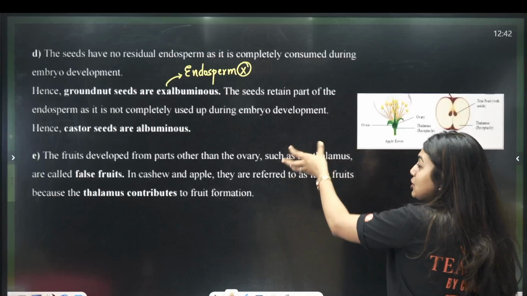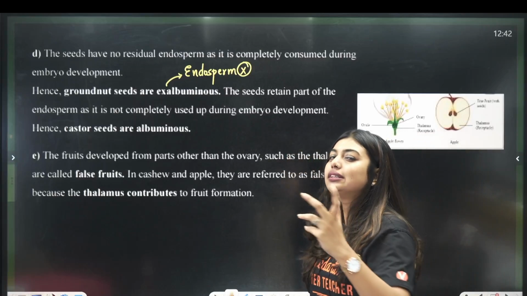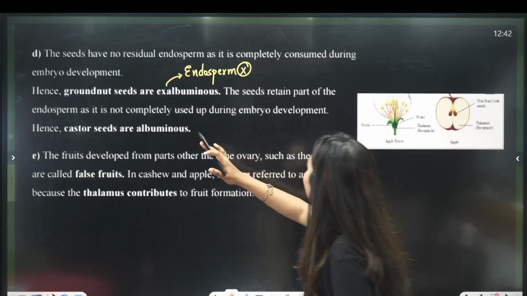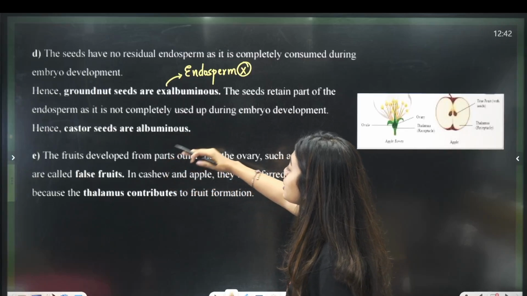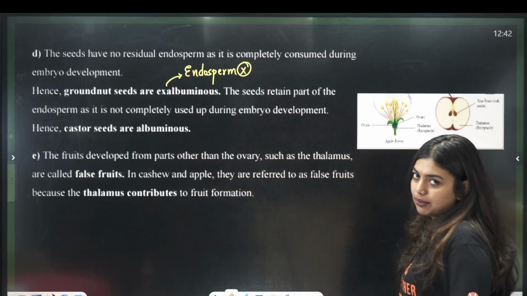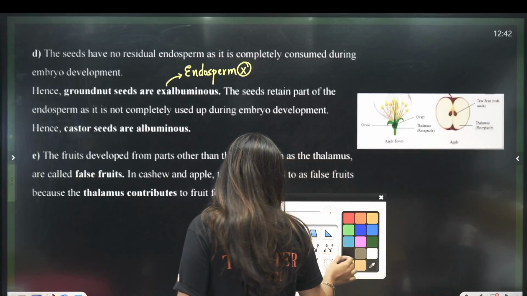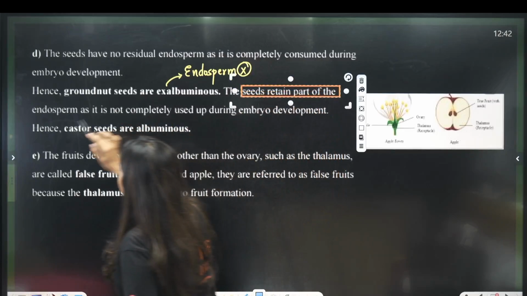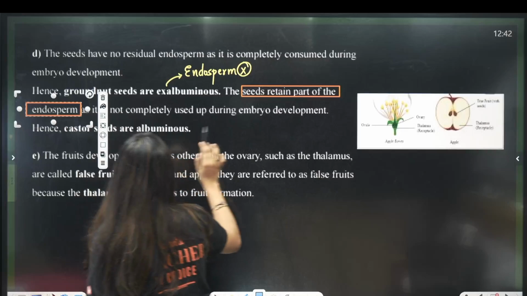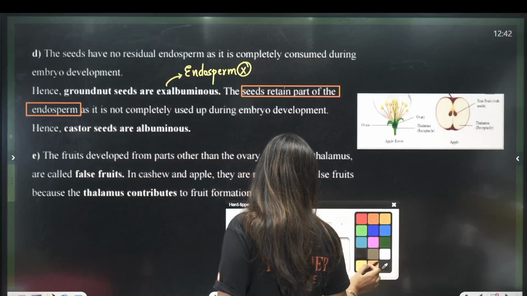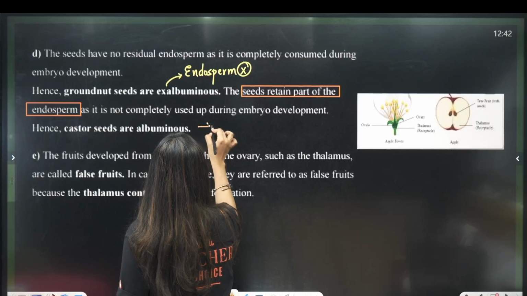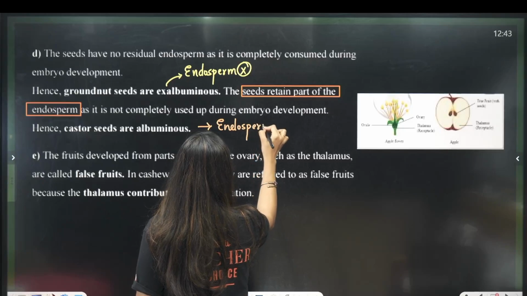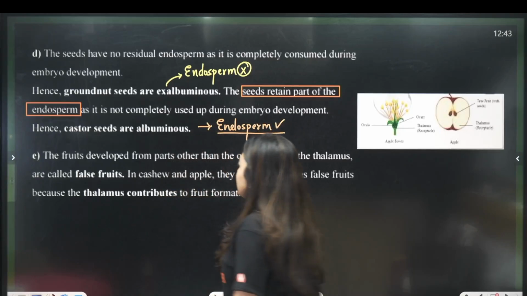Next is the seed which is going to retain a little of the endosperm. The seed retains part of the endosperm as it is not completely used up during the embryo development. So, all the jokes apart, there is only a way to remember. Look here, the seeds will retain a part of the endosperm. That is called albuminous seeds, where some amount of endosperm, not the whole thing, is going to be retained. Clear or not, all of you?